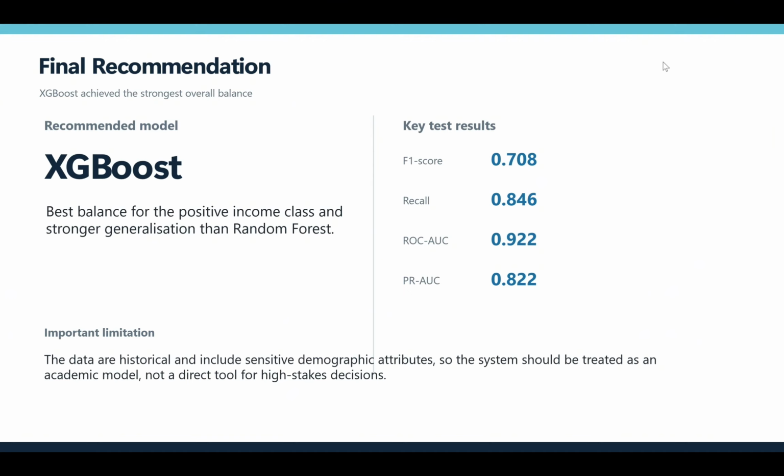Random forest had a slightly higher accuracy, but XGBoost performed better for detecting the higher-income class. However, the dataset is historical and includes sensitive demographic variables, so the model should only be treated as an academic intelligence system. Thank you.